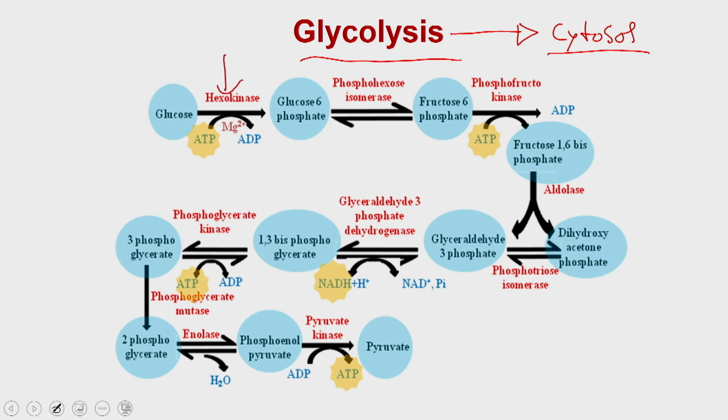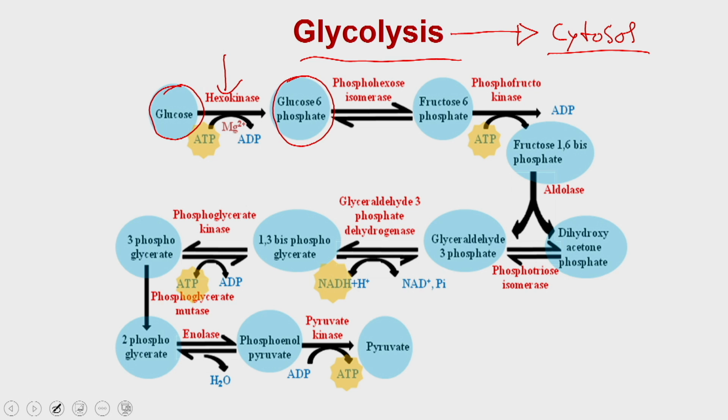So, the hexokinase utilizes the glucose, it can utilize any 6 carbon sugar, and with the help of ATP and magnesium as a cofactor, hexokinase generates the glucose 6-phosphate, and then glucose 6-phosphate is being isomerized into the fructose 6-phosphate.